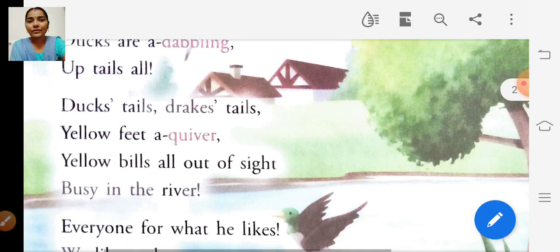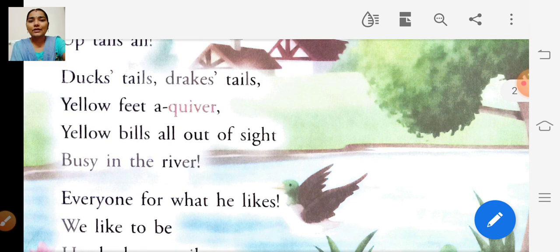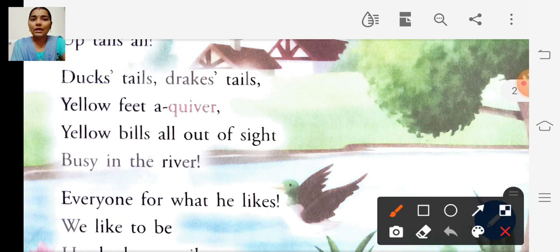And the second paragraph is: Ducks' tails and drakes' tails, yellow feet a-quiver, yellow bills all out of sight, busy in the river.